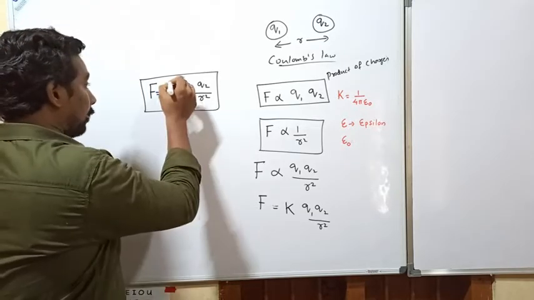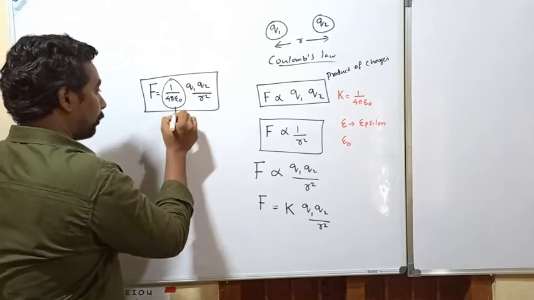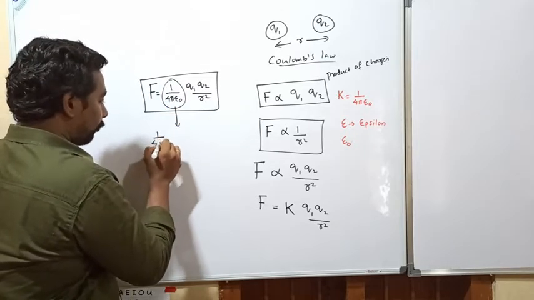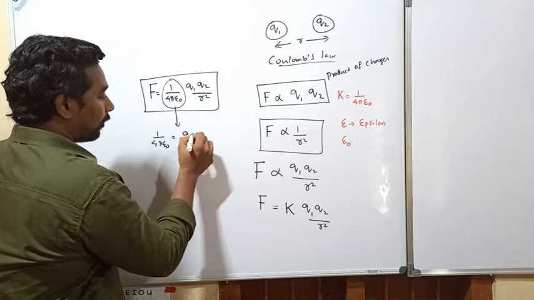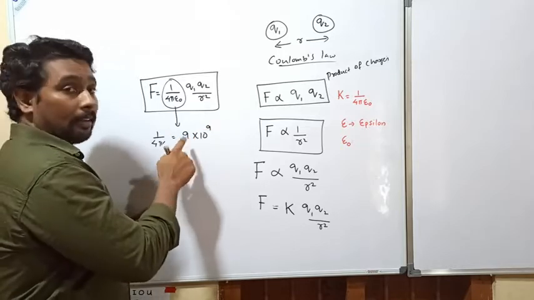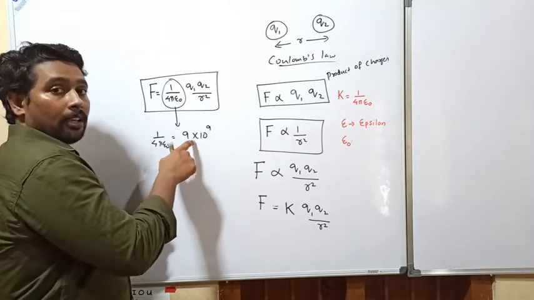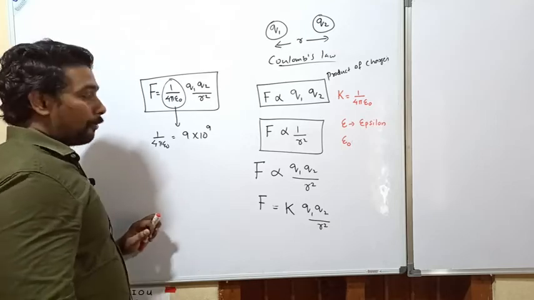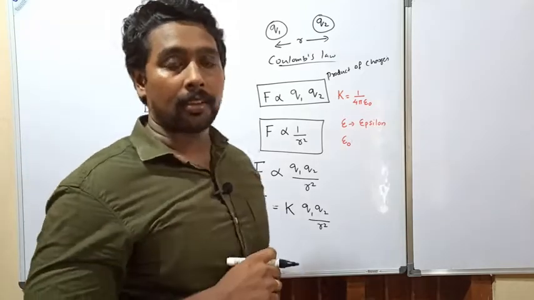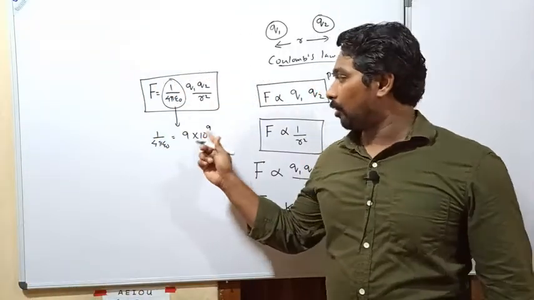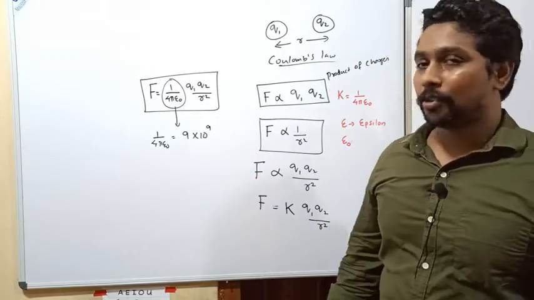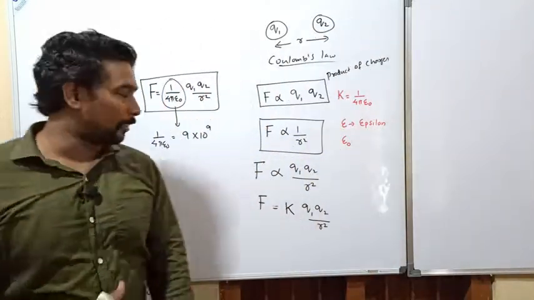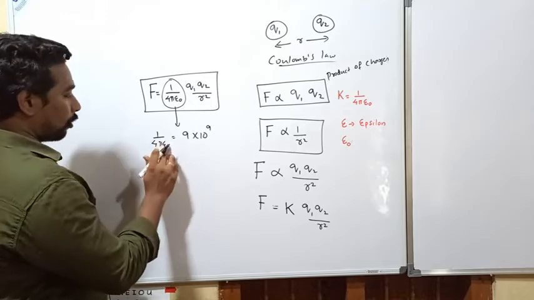We have a value for this constant 1 by 4 pi epsilon 0, which is 9 into 10 raised to 9. You have to memorize this, because it will improve your problem solving skills. From that you can also find out the epsilon naught value.